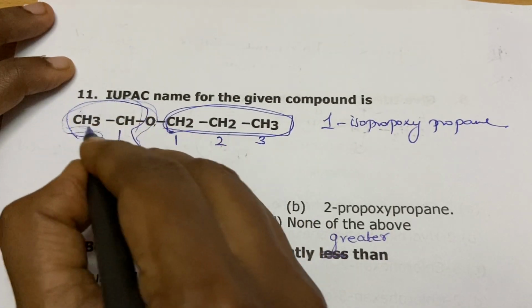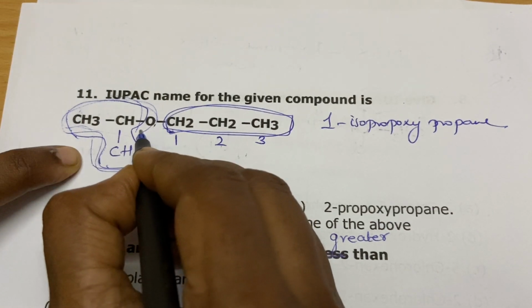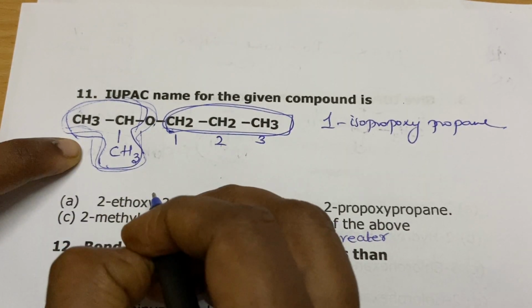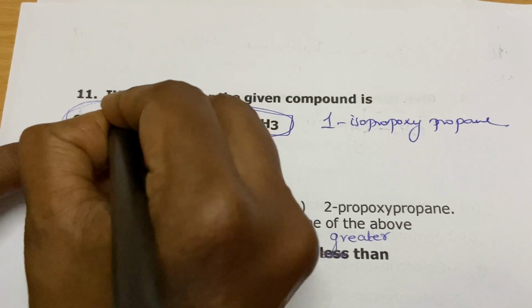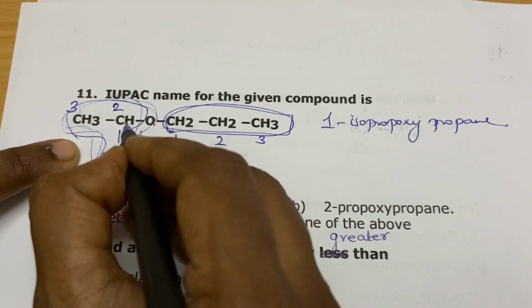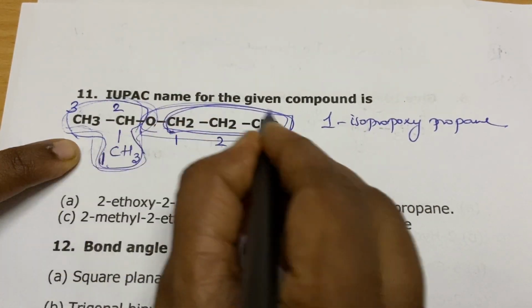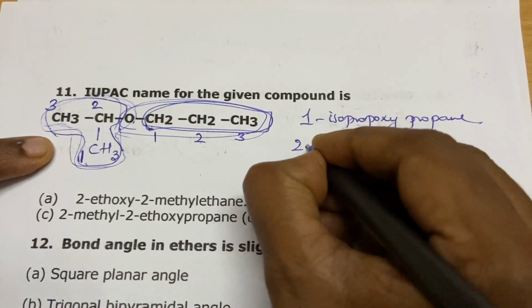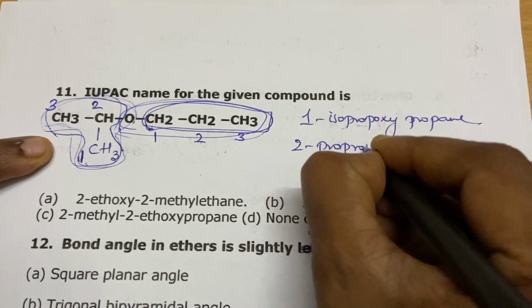This is one option. And if I treat this one as the parent chain, so 1, 2, 3. At position 2 I have just a propoxy group. So this is 2-propoxypropane.